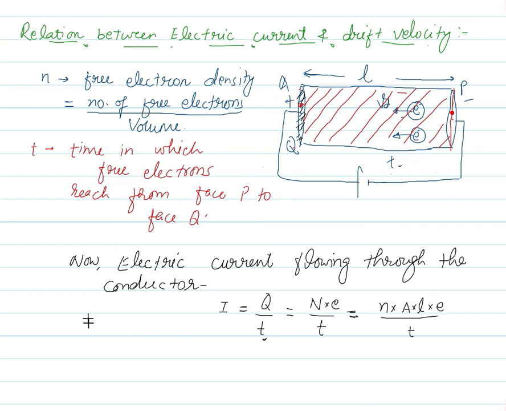Now L by t, what will this indicate? L by t, this will indicate distance by time, that is Vd. So the expression is going to appear like nAeVd. Here Vd is L by t.